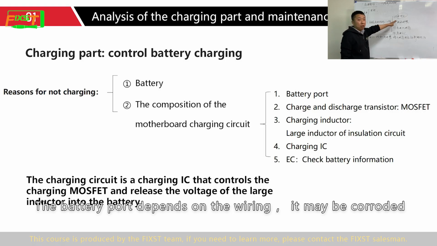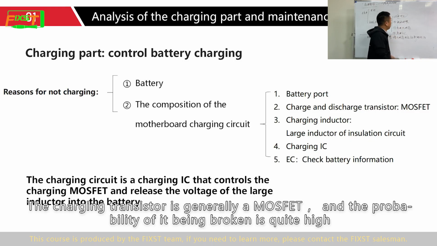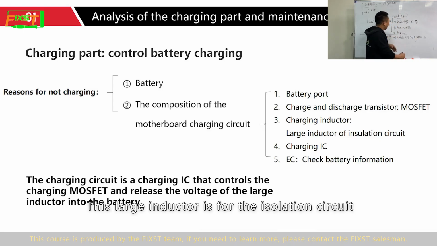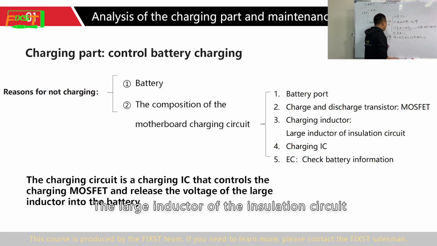The battery port depends on the wiring; it may be corroded, or a component on the interface is damaged. The charging transistor is generally a MOSFET, and the probability of it being broken is quite high. This large inductor is for the isolation circuit. The isolation circuit is the first circuit we talk about, with the large inductor of the isolation circuit.